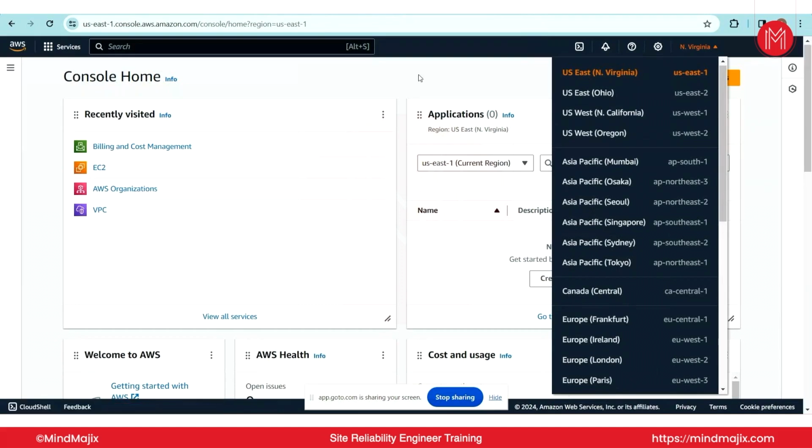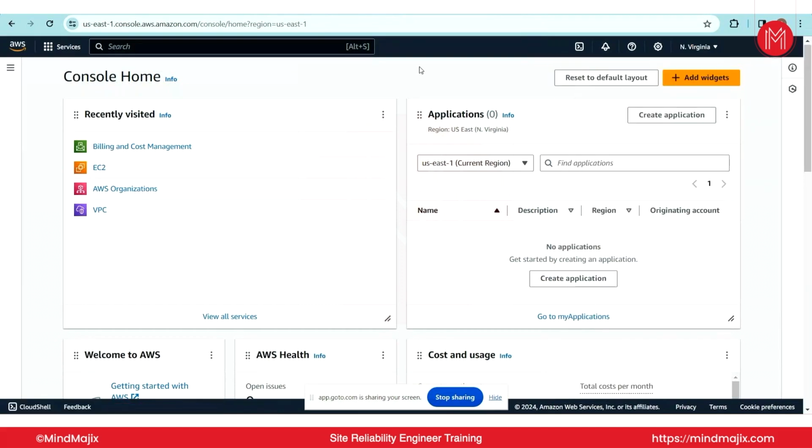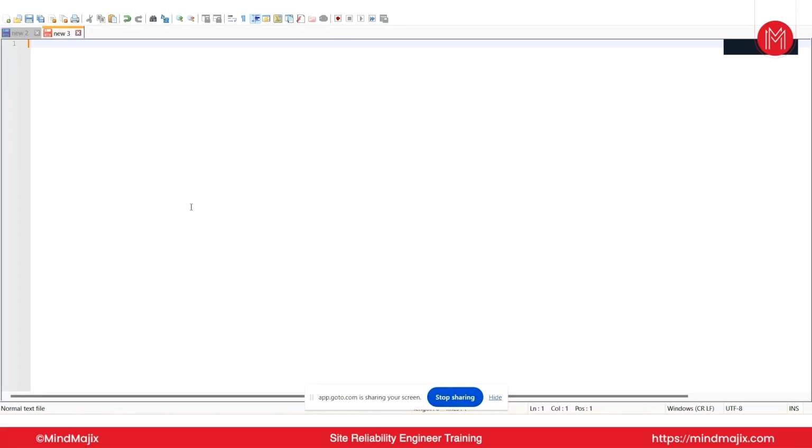So the next thing is availability zone. Now you just discussed region. The next thing is availability zone. What we said about a region: a geographical area with multiple data centers in it.